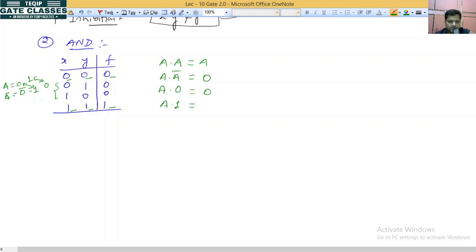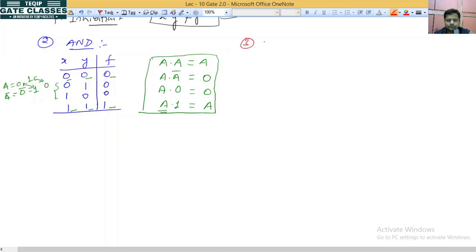And if we fix one input of the AND gate at 1, then it behaves as a buffer. Buffer means whatever input you have given here comes to the output. So this is a core formula of Boolean algebra. We will use that.